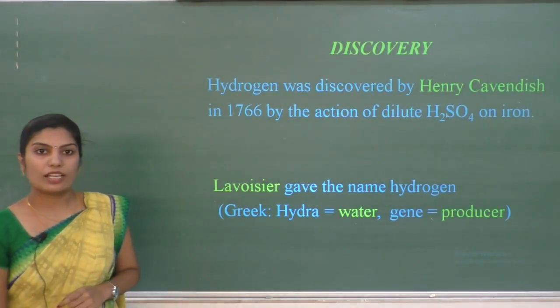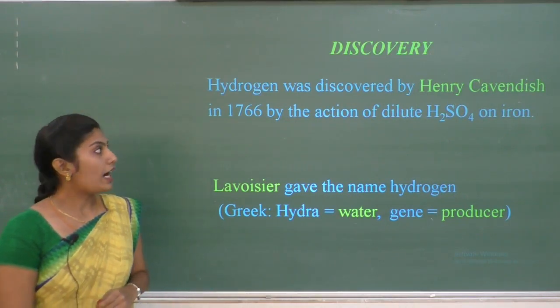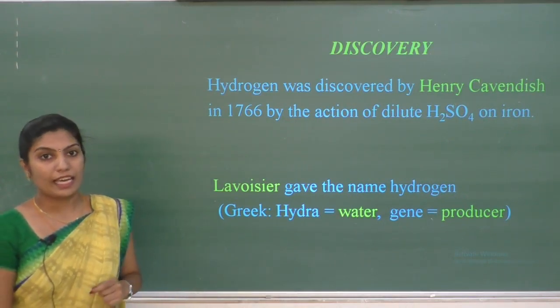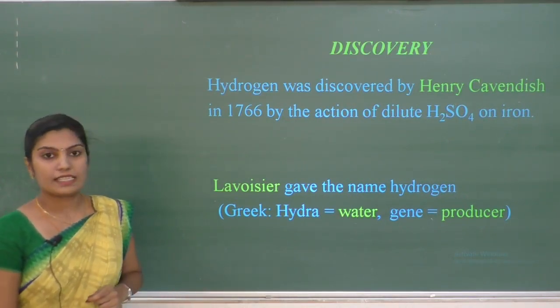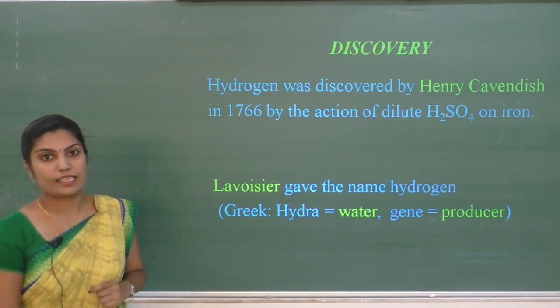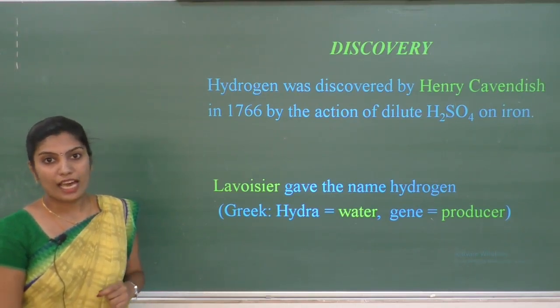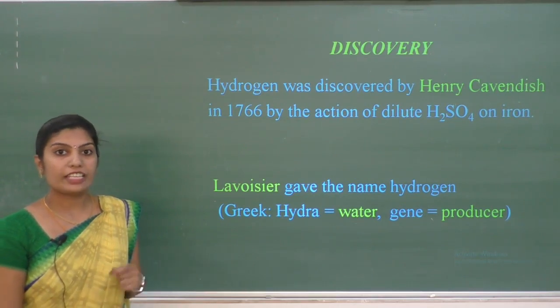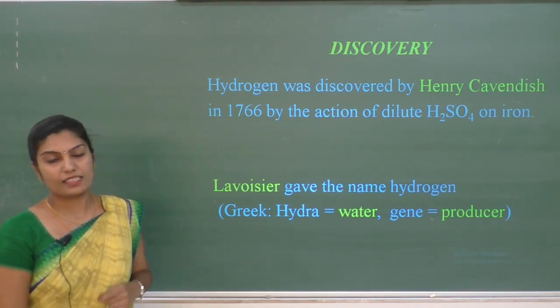Next, coming to the discovery of hydrogen, hydrogen was discovered by Henry Cavendish in 1766. He was doing an experiment with different metals and acid.